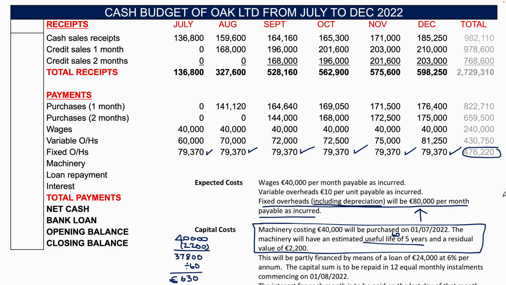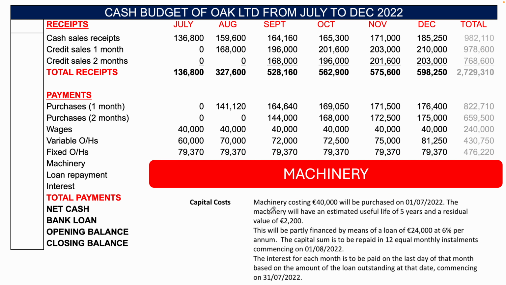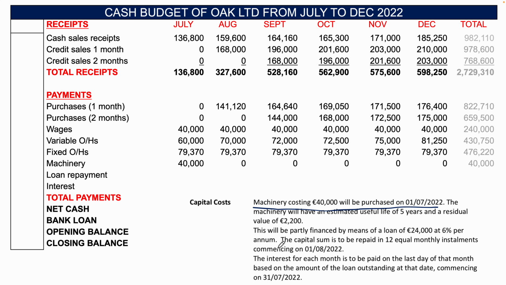Now, machinery is next. Machinery costing 40,000 will be purchased on the 1st of the 7th, so the 1st of July. Okay, and so that's the only time they purchased machinery, 40,000 total. Now these next parts are the part that students run into difficulty with. Okay, so we'll take very special care to go over this.